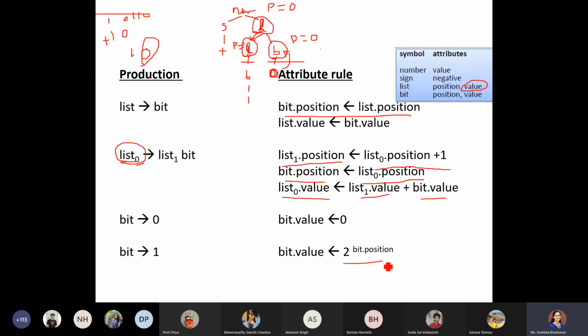Okay. So when I'm starting the attribute rule, I just initialized the position to be as 0, because first I'm creating my parse tree. Each time when I'm creating the parse tree, I have to maintain the position. So the position values keep incrementing as it goes on to the leaf nodes, next nodes. Okay. So this is what we call attribute based grammar.